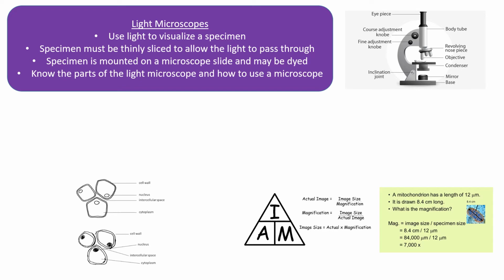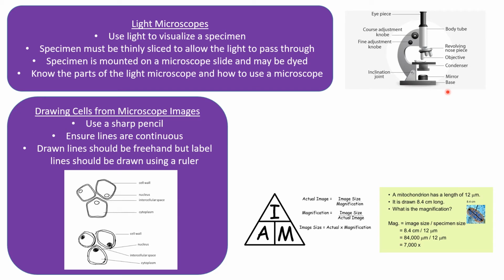In order to let the light pass through, the specimen has to be really thinly sliced, because obviously if it's not, the light won't get through and it won't visualize it. Your specimen is mounted on a microscope slide and might need to be stained or dyed in order for you to see it. So often you can't see the components of cells without staining them with specific stains. You need to know the different parts of the light microscope and how to use it. So there's a little diagram here, but obviously you'll do that in your school lab, and you'll learn how to use it and visualize cells.